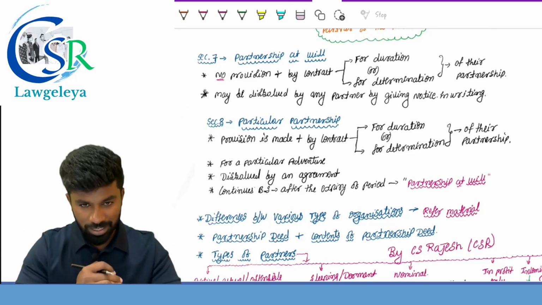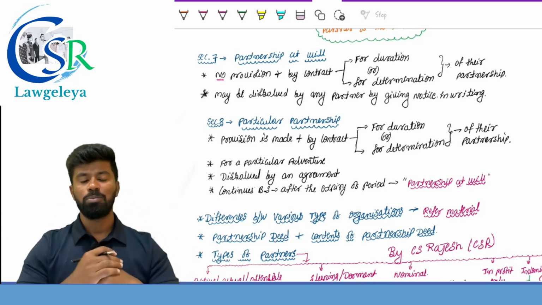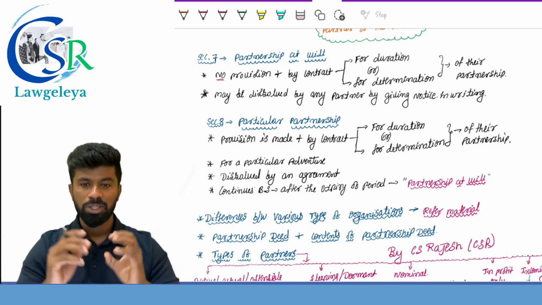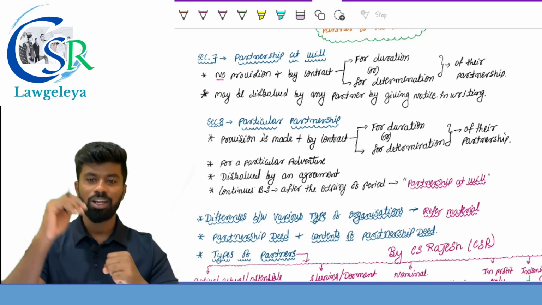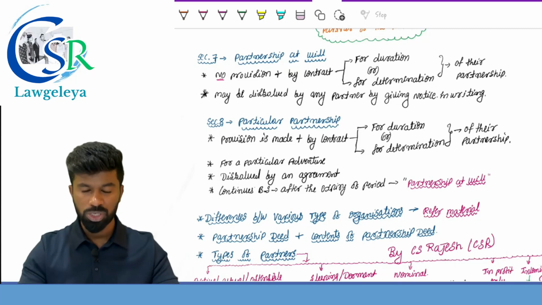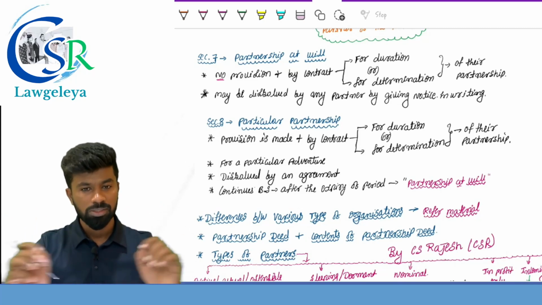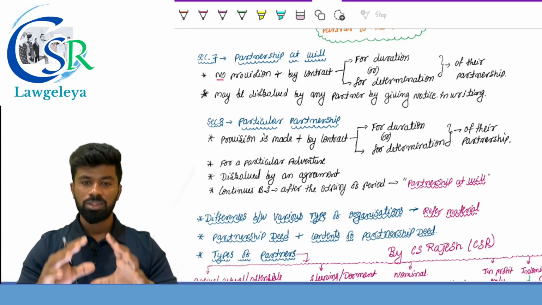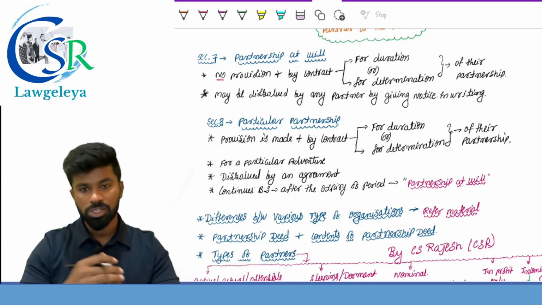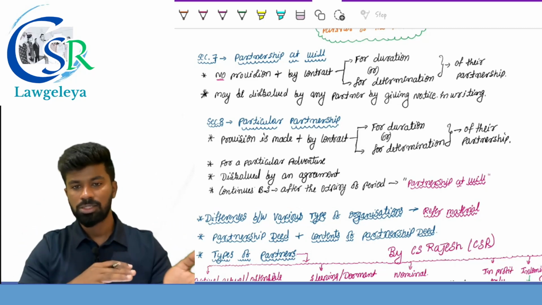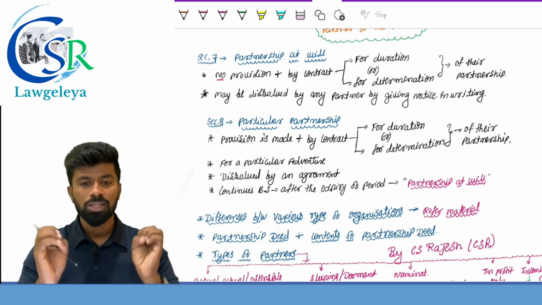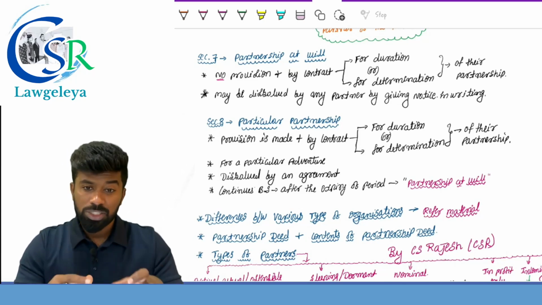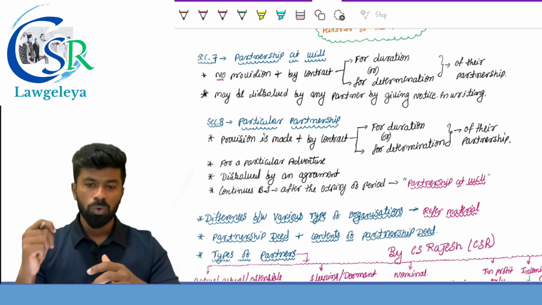Partnership at will. So Section number 7 clearly provides that where no provision is made by a contract between the partners with respect to the duration of their partnership or determination of partnership, it is called partnership at will. Simple condition: if there is no provision in the partnership deed with respect to the duration or the termination, that is the end of the partnership, it is called partnership at will. And in case of partnership at will, it can be dissolved by any partner by giving notice in writing.